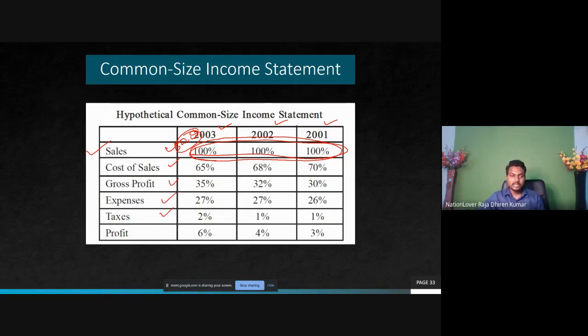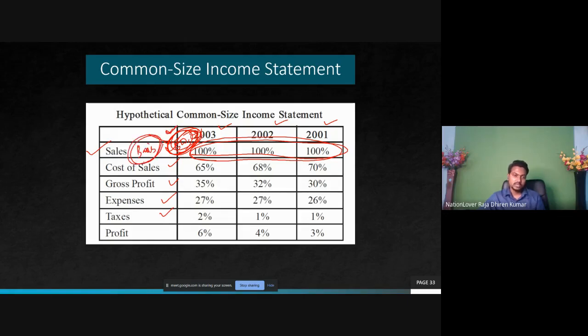That means sales के हिसाब से, because for the income statement, sales is the biggest figure, you know. Obviously sales is the biggest figure. By deducting all the expenses, we get the profit. Profit is the smallest figure. So let's take the sales as 100%. Sales को basis यहाँ पर लिया जाता है.